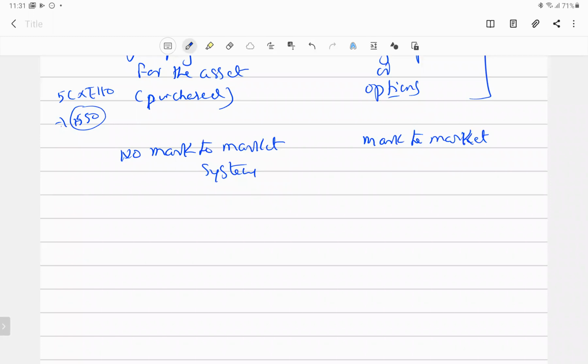Suppose today we have 110, then tomorrow we have 90, then it goes to 80. Once again it comes up to 88, then 92. As the price rolls, a particular margin payment has to be made. Suppose the price is higher, then suppose 2% margin has to be paid. Suppose the price is very low, then 0.5%, then very less, then 0.02%. So depending upon the prices, the margin will also vary, right?